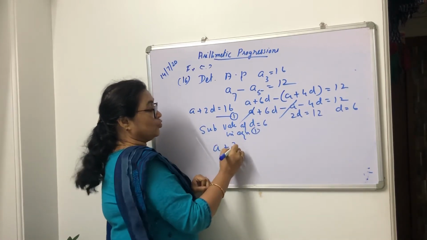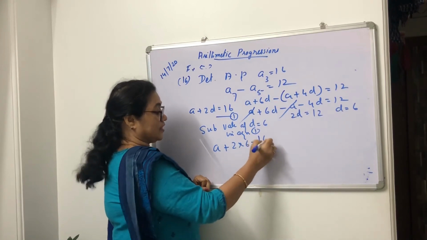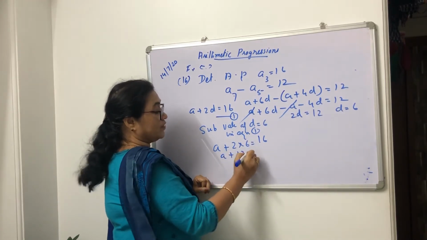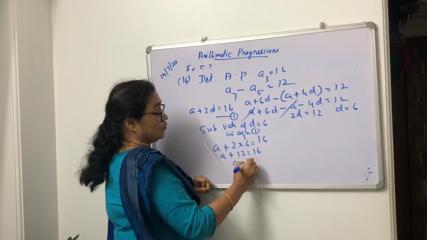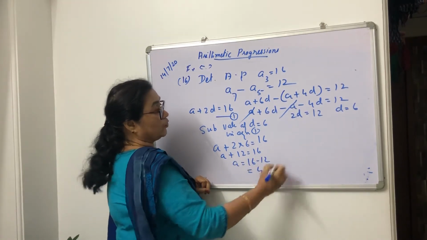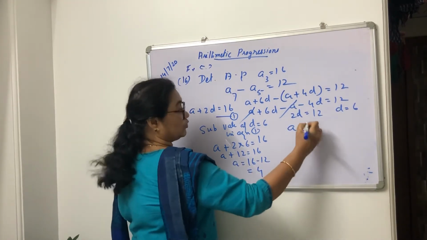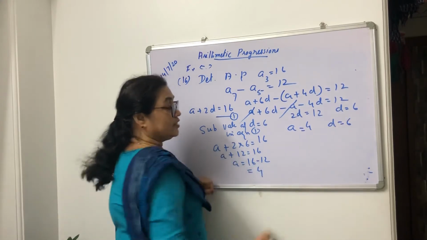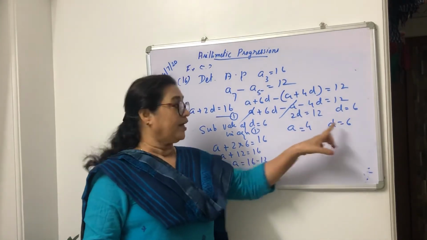A plus 2 into 6 is 16. So A plus 12 is 16. A is equal to 16 minus 12, is 4. So you got A is equal to 4 and D is equal to 6. First term is 4 and D is 6.